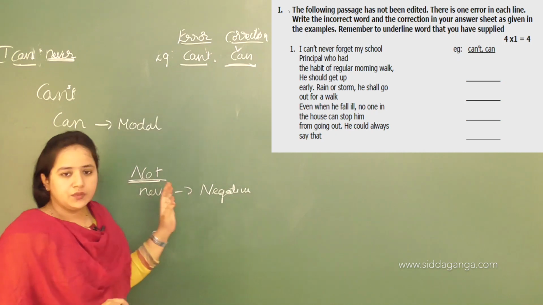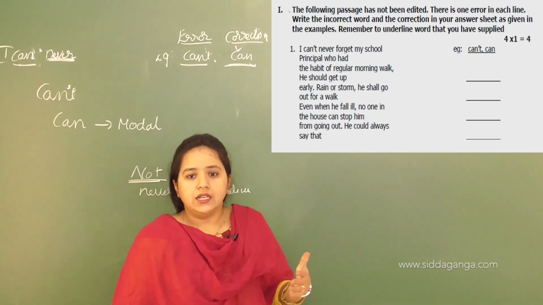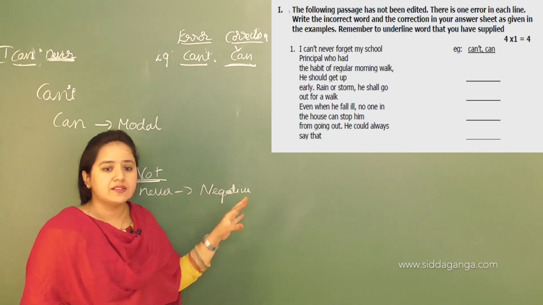So in this way we need to find out the errors. We will move to the next one. The whole passage is in past tense and it tells about someone's past habit.